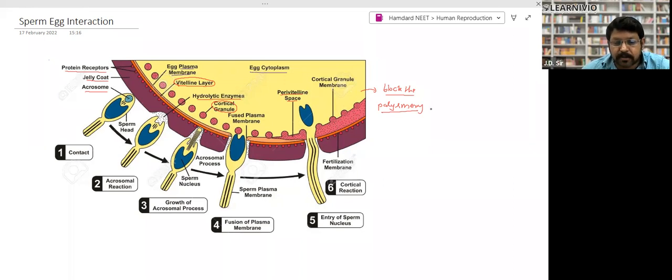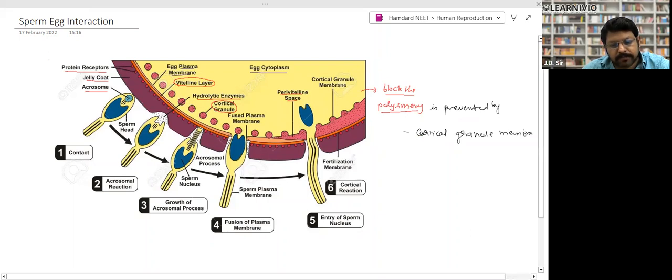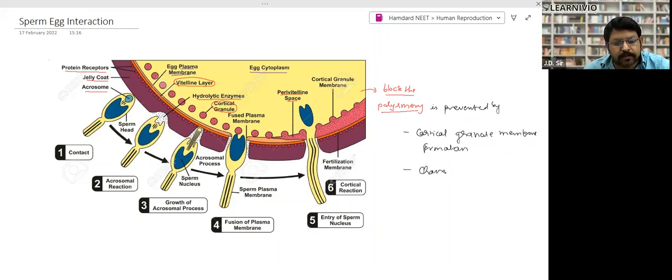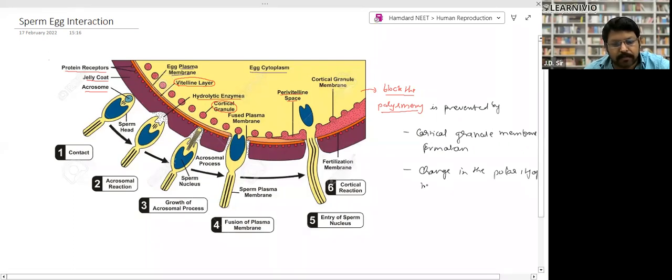Polyspermy is prevented by cortical granule membrane formation and change in the polarity of membrane, right? So this is the fusion of sperm and egg.